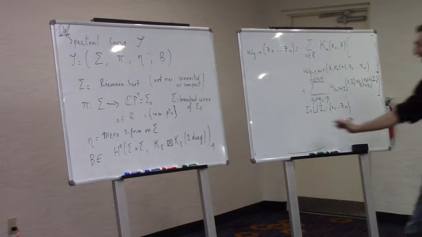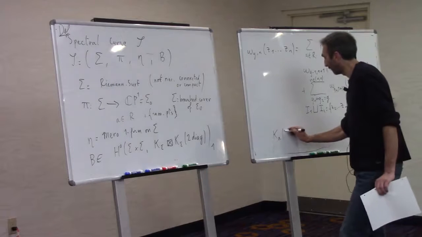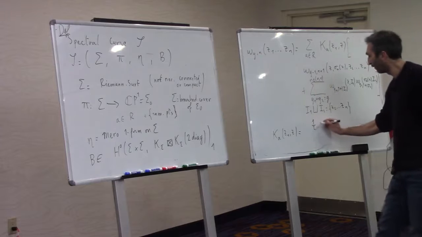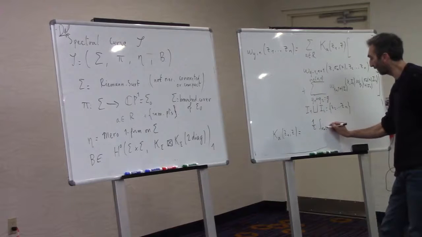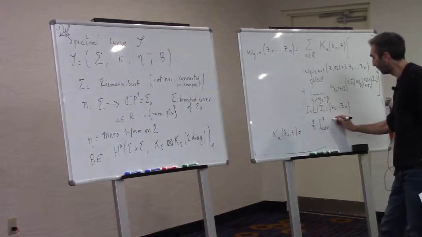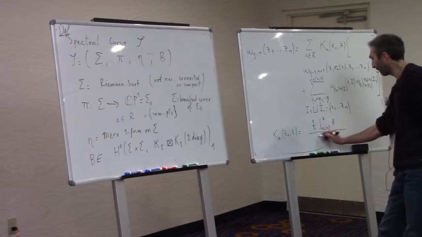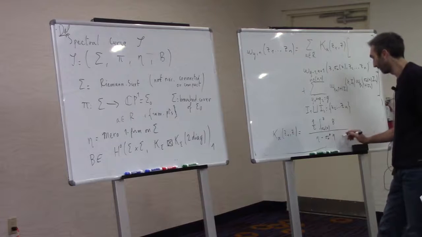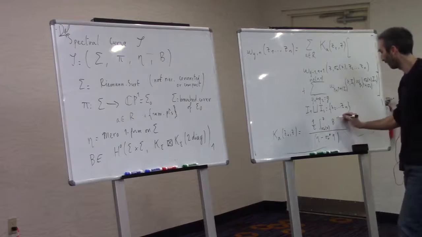Okay, and where K_a of z1, z is 1/2 of the integral from sigma a of z to z of B of z1, evaluated at z, divided by eta minus sigma a star eta.